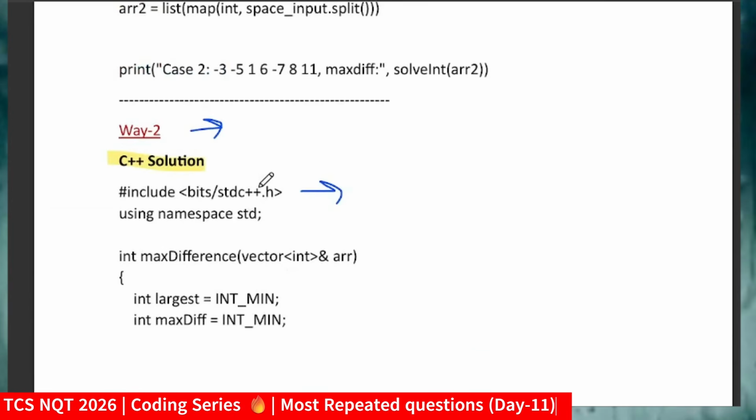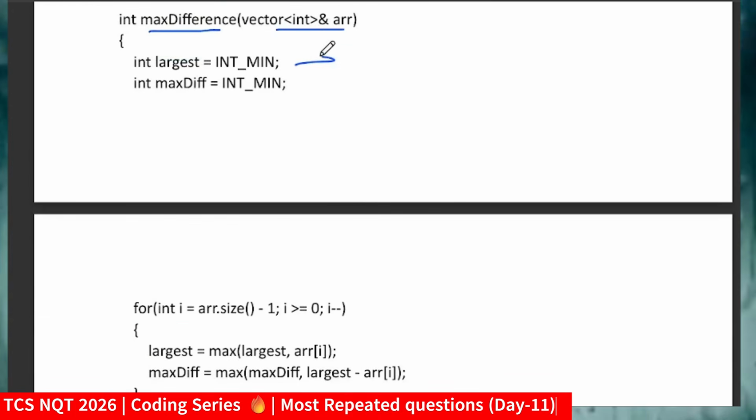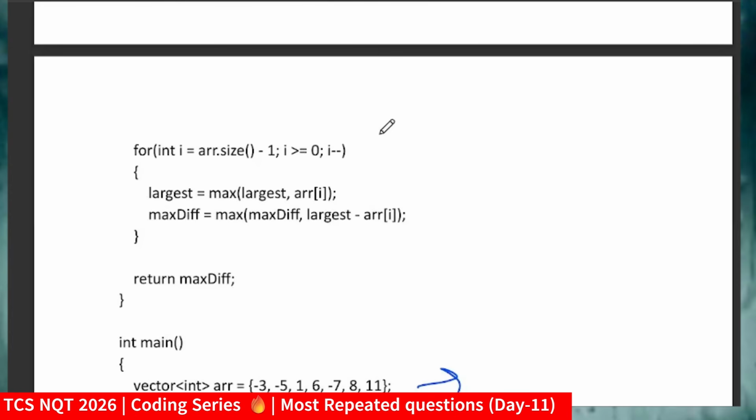Now traversing it means I will just call our maximum difference function, taking the array input. Largest will be int min, maximum difference will be int min. So I'm just initializing those values, because this is the way to get the maximum possible value. For getting the maximum possible value, we just initialize with int min or int max.